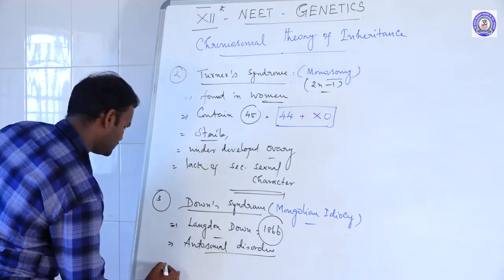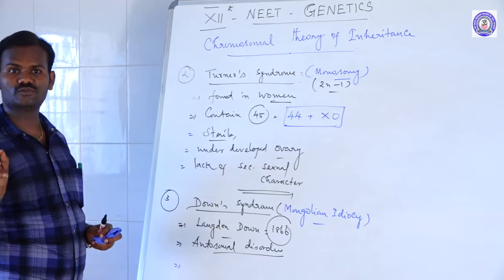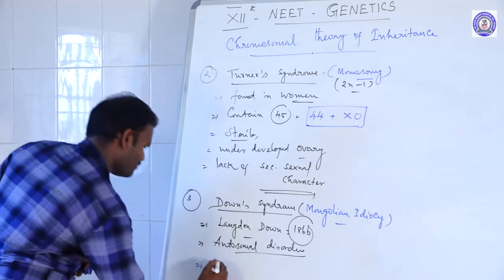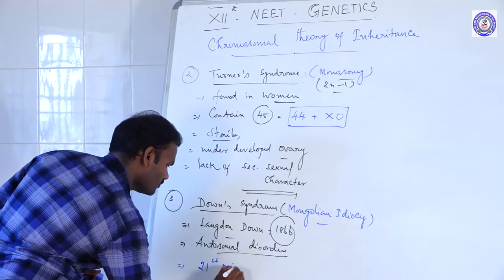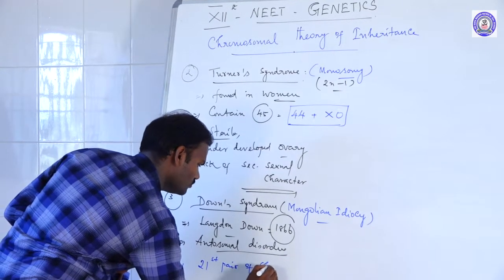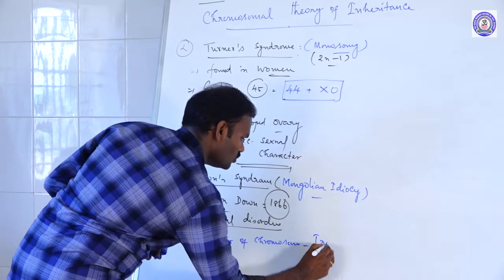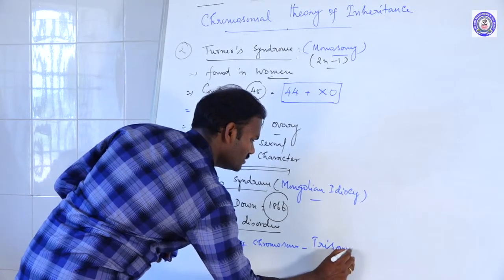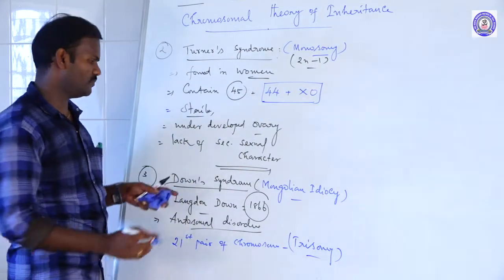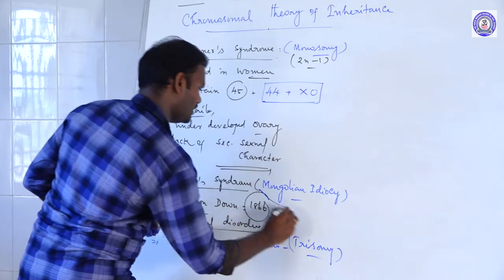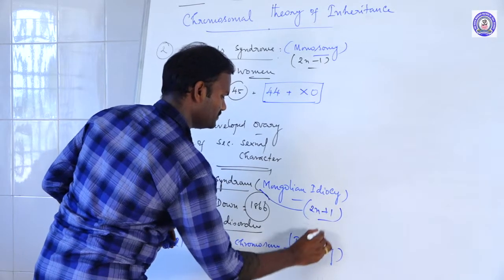It is due to the 21st pair of chromosomes showing trisomy, because of an extra copy of the chromosome in the diploid set. So Down syndrome is also called 2n plus 1, I mean trisomy.